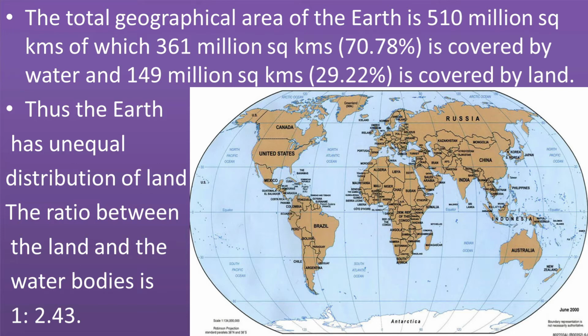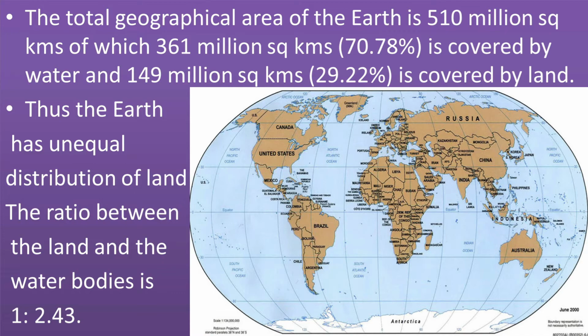70.78% is covered by water and 149 million square kilometers, that is only 29.22% is covered by land. Thus, the Earth has unequal distribution of land.